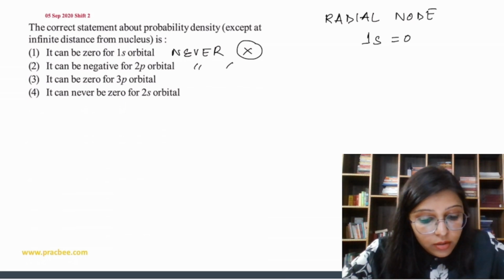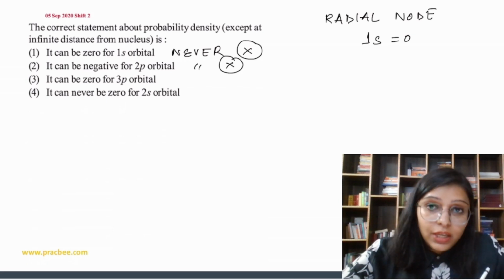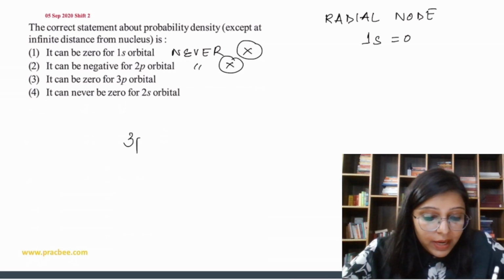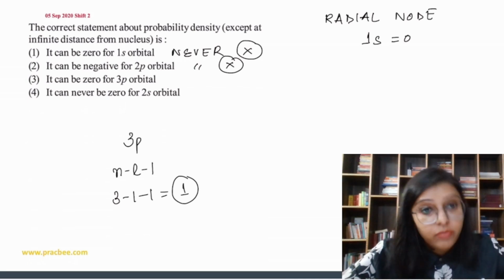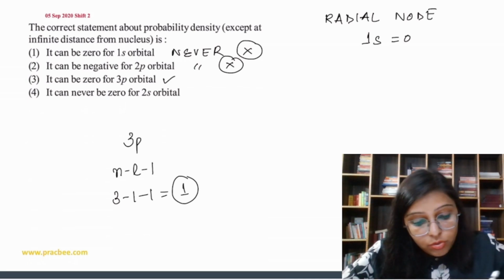So never. It can be 0 for 3p orbital. So 3p orbital, radial nodes n minus L minus 1. So 3 minus 1 minus 1, 1. So yes, because we have one position where we cannot find electron. So yes, it is true.